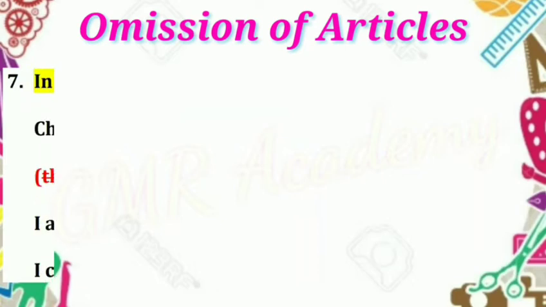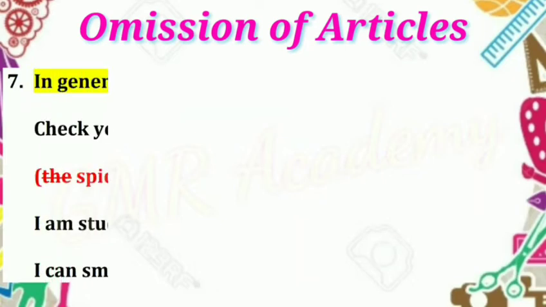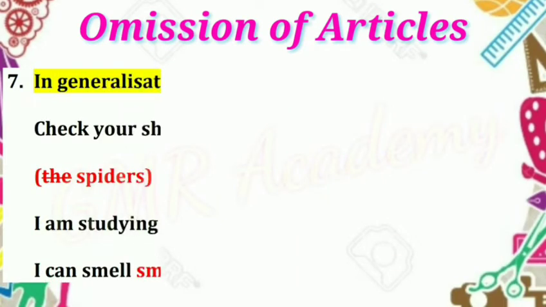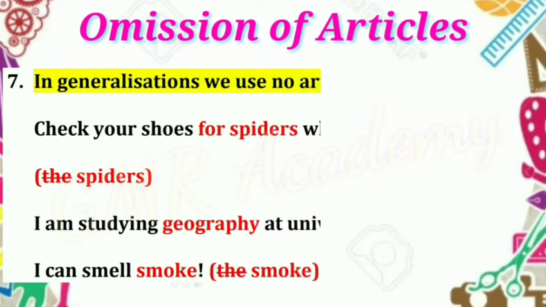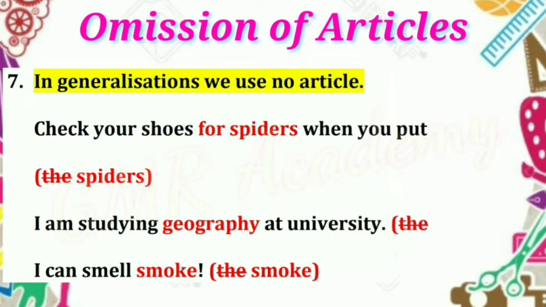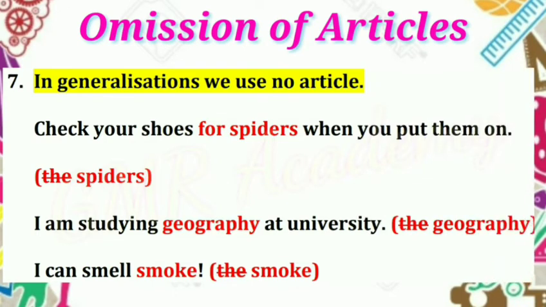Number 7. In generalizations, we use no article. For example, check your shoes for spiders when you put them on. So when you wear shoes, why don't you check for spiders? For spiders means in a general way, not in a particular way. So no article is used.